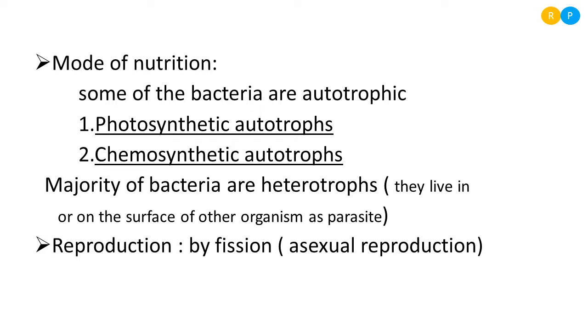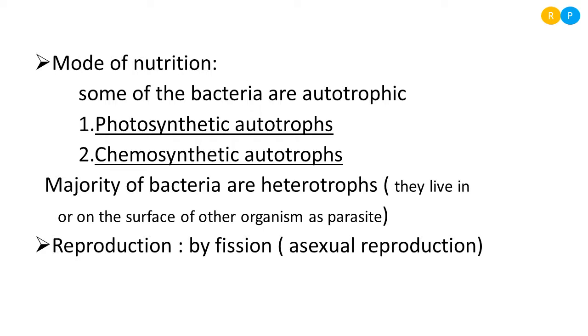Just understand now what are the two types of autotrophs. One is photosynthetic autotrophs and the second one is chemosynthetic autotrophs. And the majority of bacteria are heterotrophs. That means the majority are not able to prepare their own food material. So they live as a parasite within other organisms and on the surface of other organisms. Clear? Then if you move to reproduction, reproduction in bacteria commonly takes place by the asexual method.